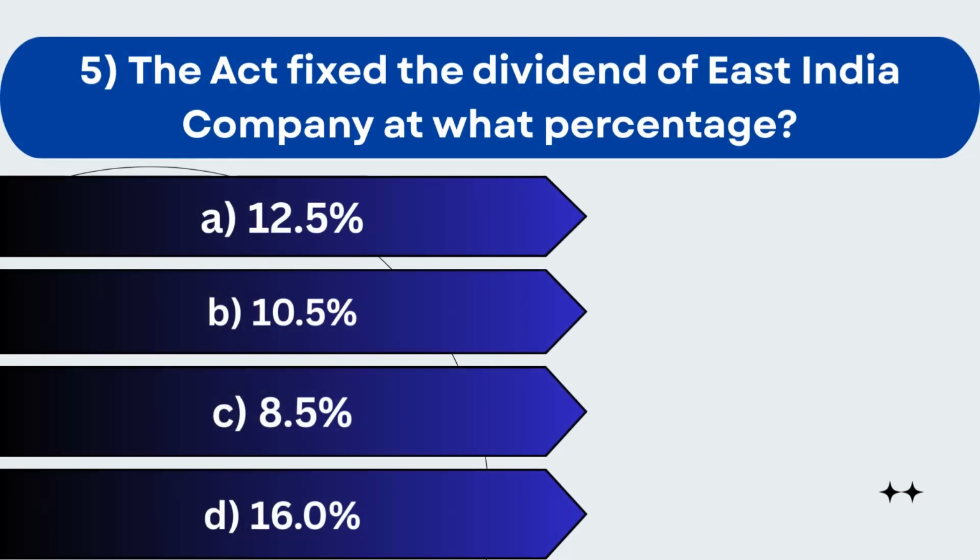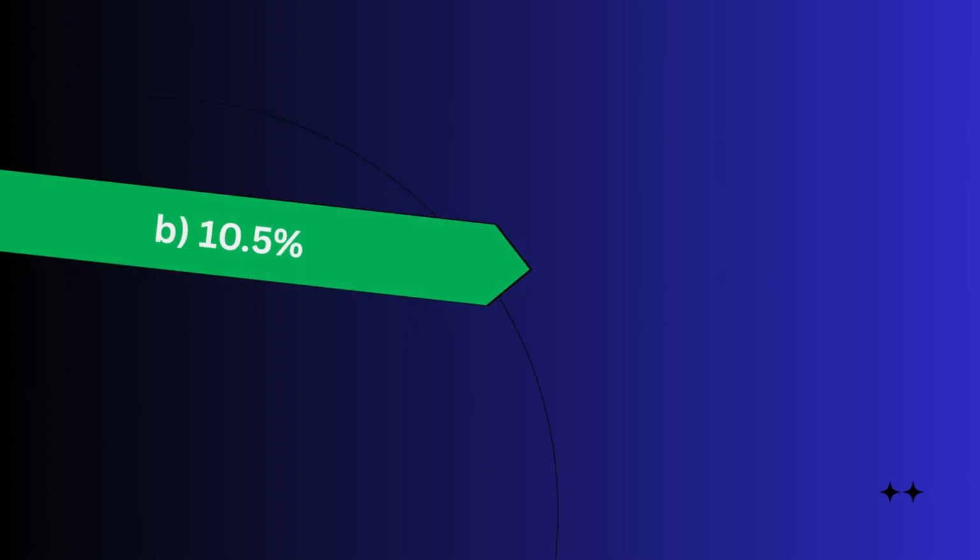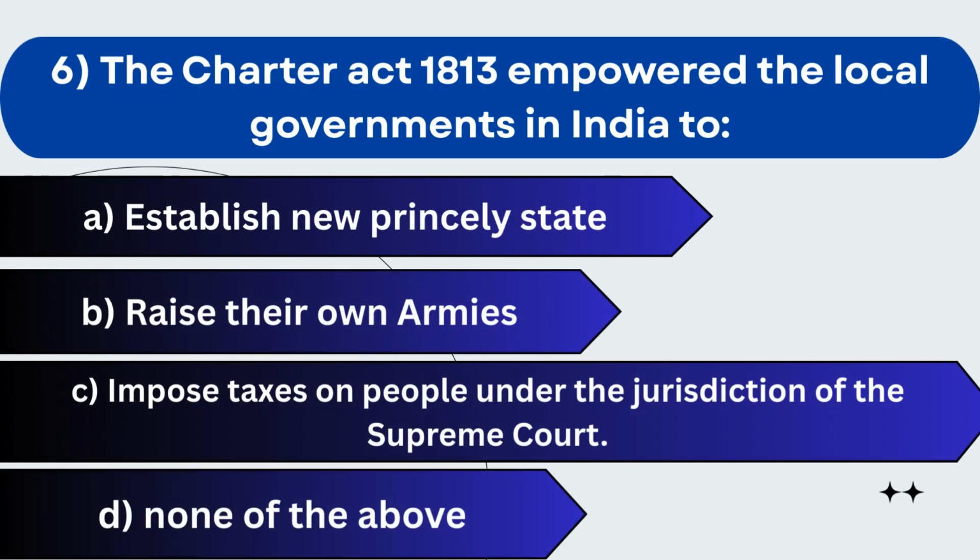5. The Act fixed the dividend of East India Company at what percentage? A. 12.5%. B. 10.5%. C. 8.5%. D. 16.0%. The correct answer is B. 10.5%.